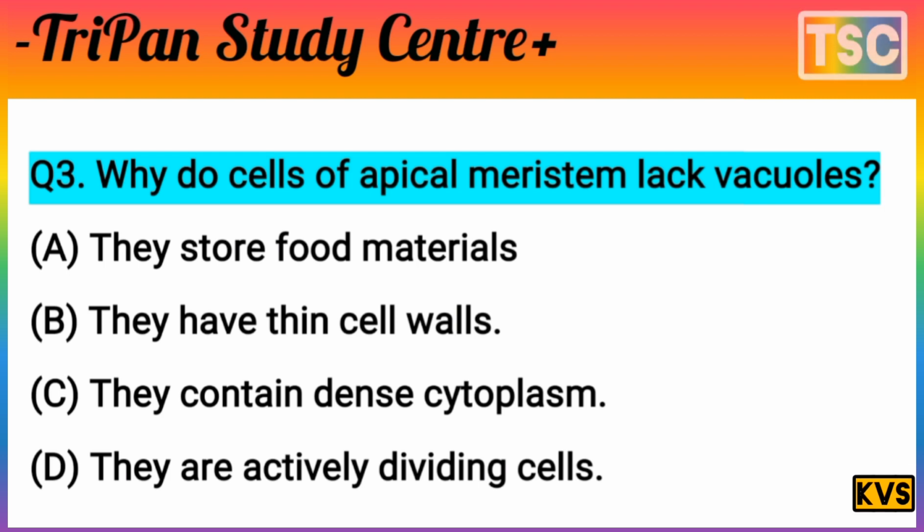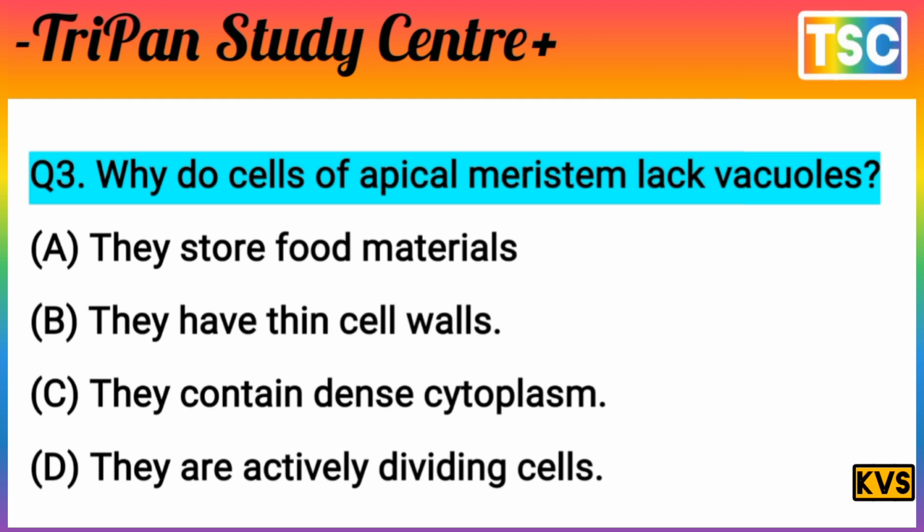A, they store food material; B, they have a thin cell wall; C, they contain dense cytoplasm; and D, they are actively dividing cells. This is a very interesting question, but there is an important point here.